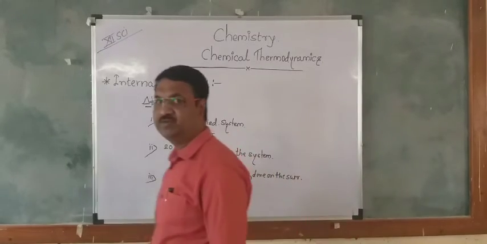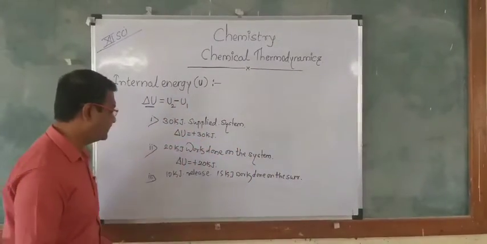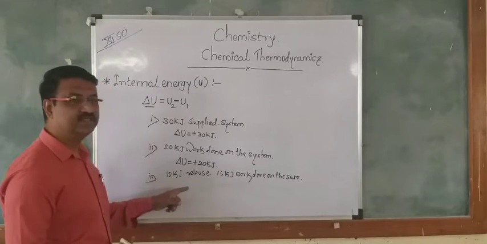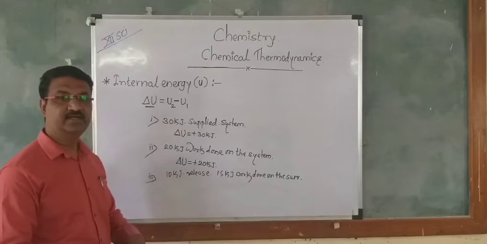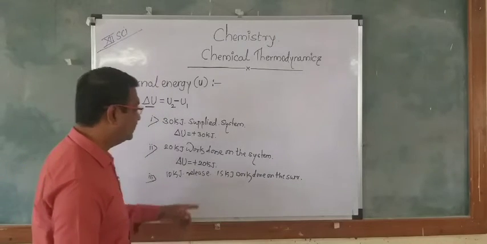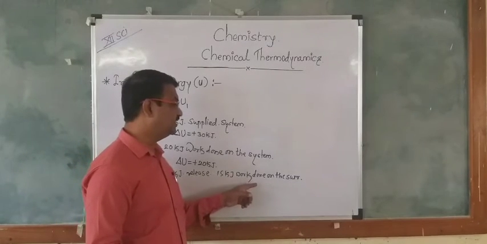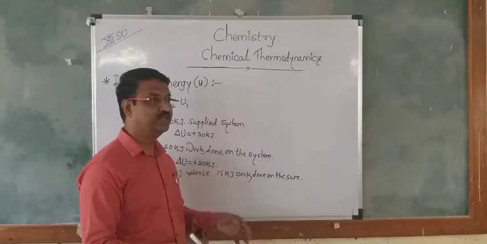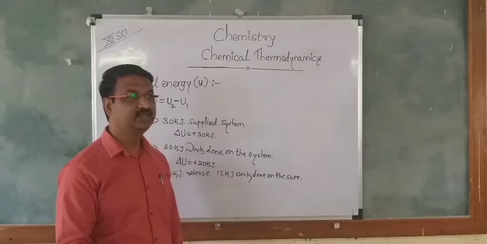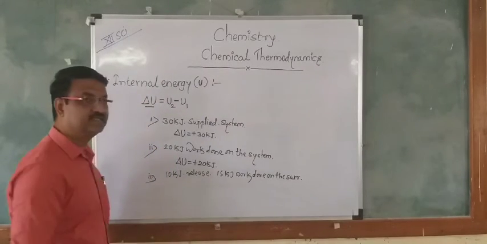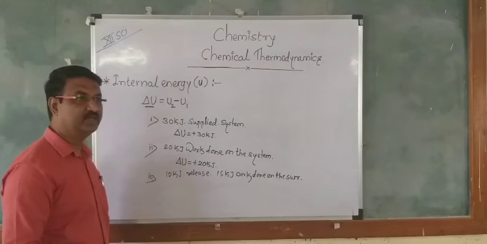In this case, how will delta U be? The 10 kJ means it will be released. Release means minus, the internal energy will decrease. The 15 kJ work will be done on the surroundings, meaning the system does the work on the surroundings, so minus 15 kJ work will be done.